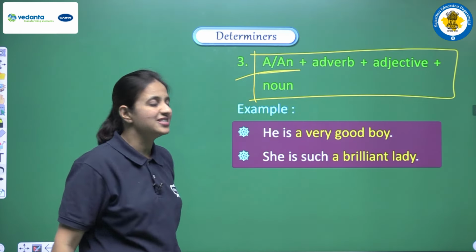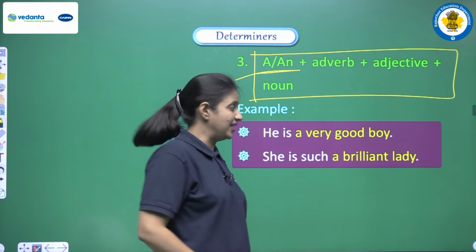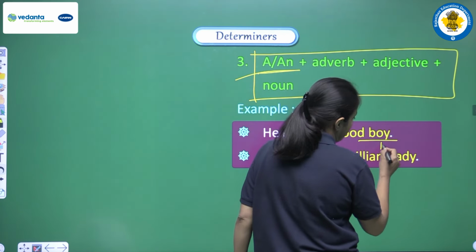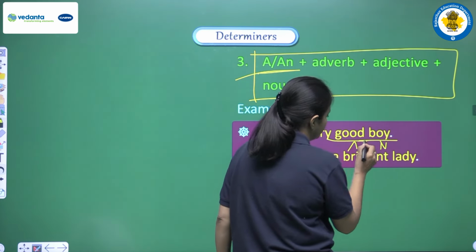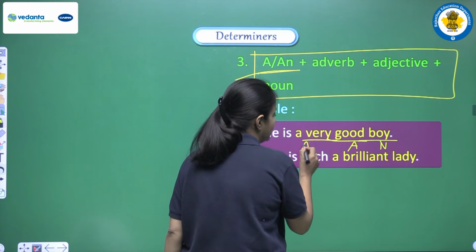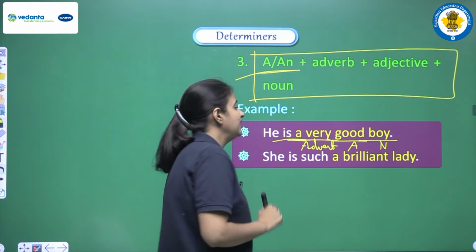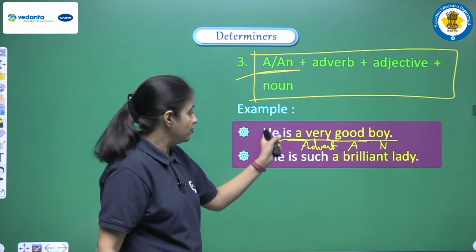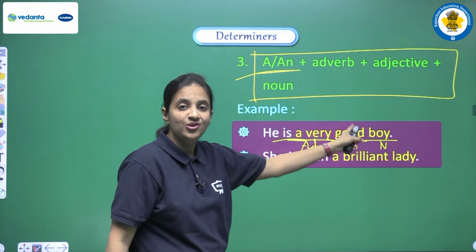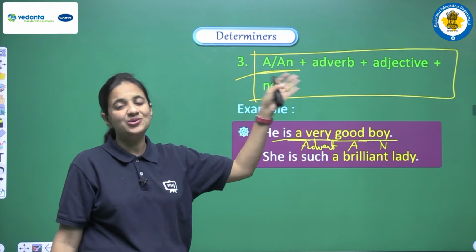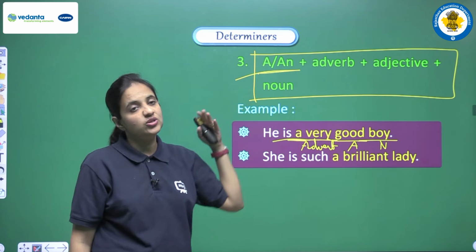So focus on the sentence. We can say focus on the structure very carefully. Boy, this is a noun. Good, this is the adjective, and very, this is the adverb. And here we are having a, that is article. Okay, so we are having he is a very good boy.